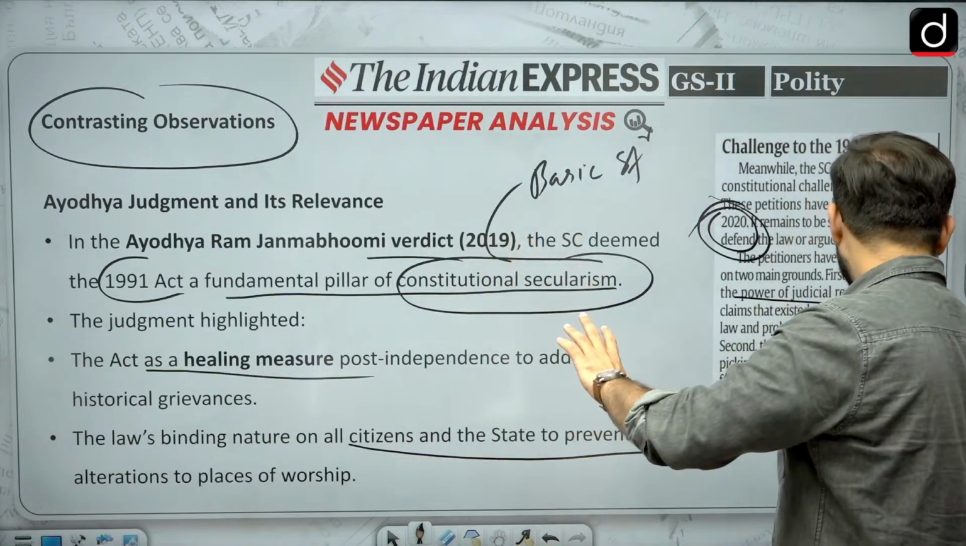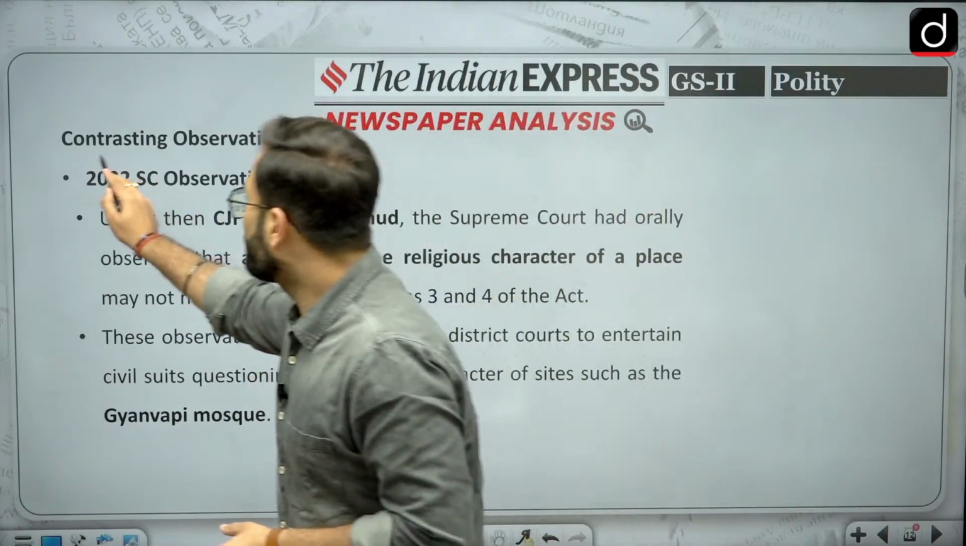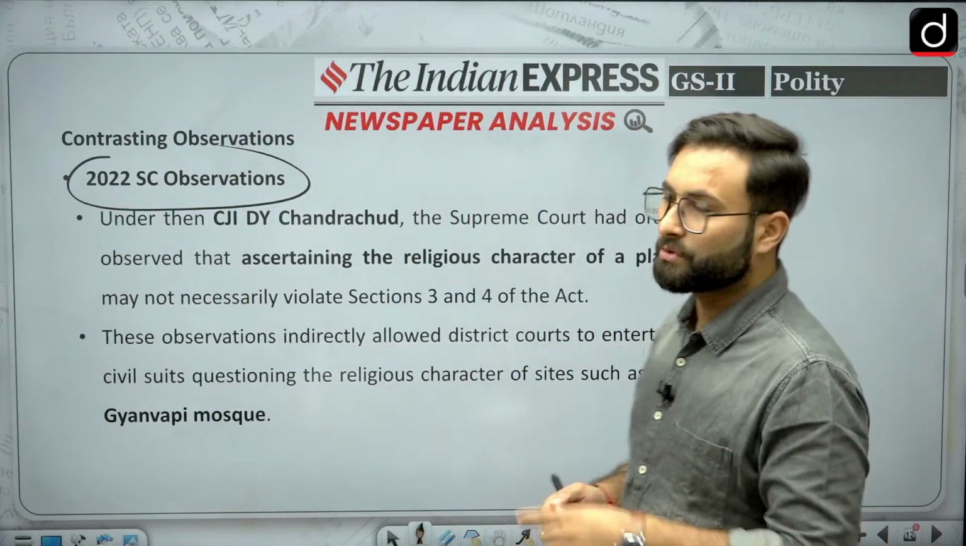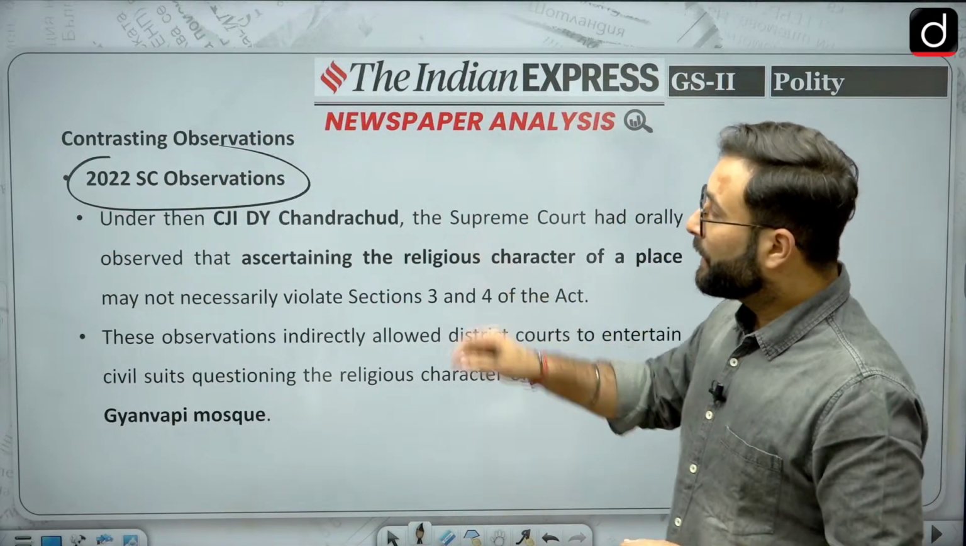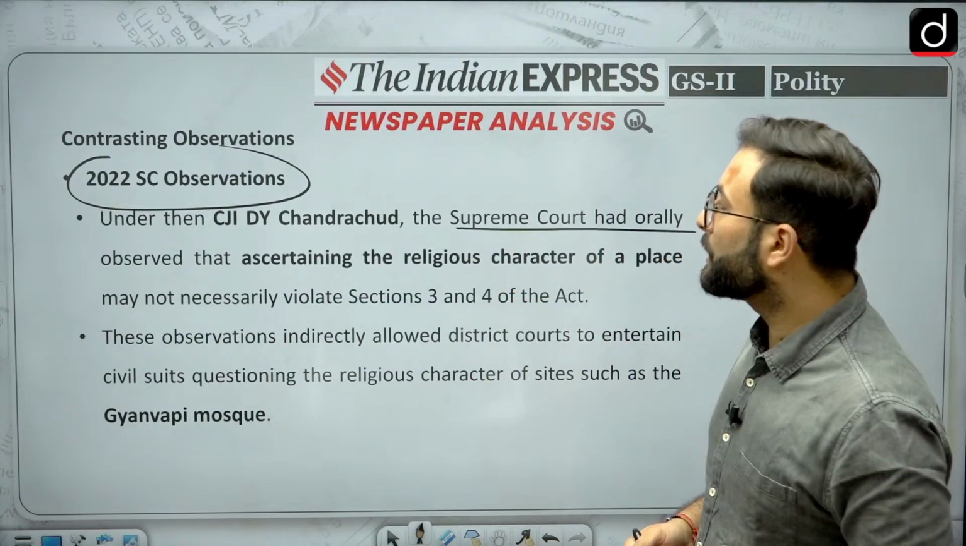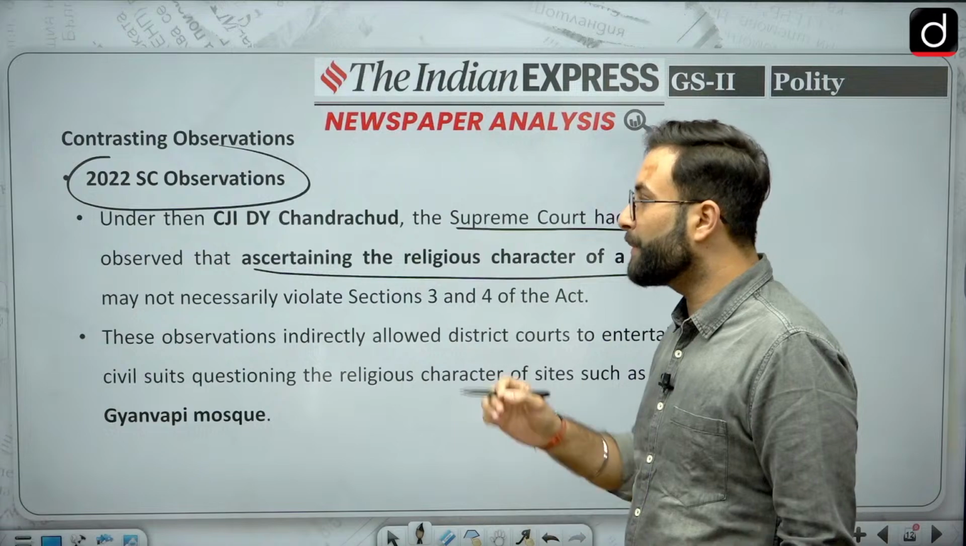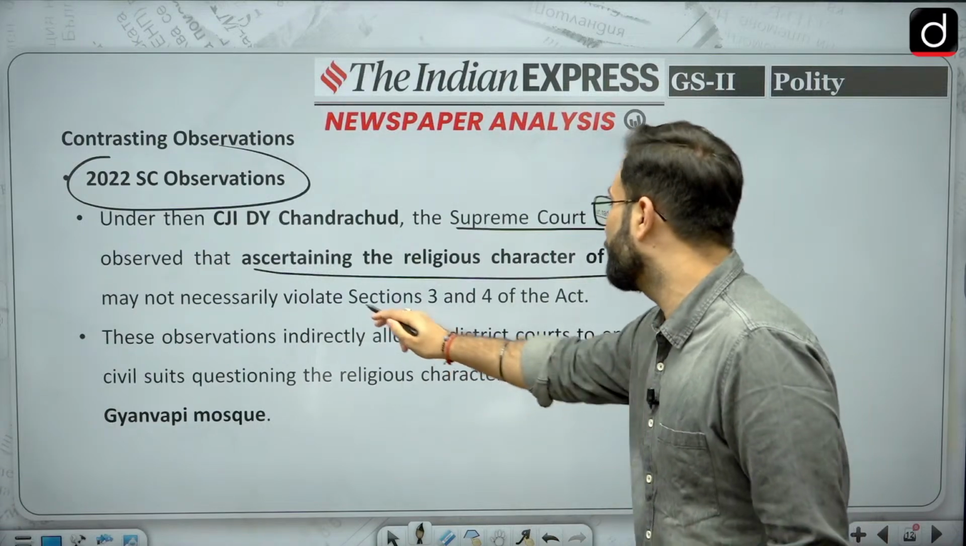Now during the time of D. Y. Chandrachud, he has given an observation. So in 2022 the Supreme Court gave an observation. Let's see what that was. Under CJI D. Y. Chandrachud, the Supreme Court orally observed that ascertaining the religious character of a place of worship may not necessarily violate sections 3 and 4 of the Act.